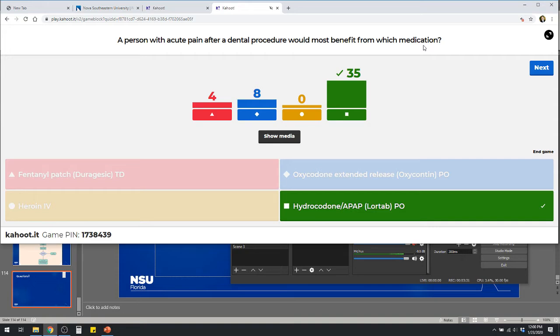So why would a fentanyl patch not be great? Remember, it's slow in onset, right? It takes 12, 24 hours before it really starts to permeate through the skin to get to the systemic circulation. So that's not going to be good. Better for chronic pain issues. How about the extended release OxyContin? Yeah, it's for chronic pain. You don't need that 12-hour sort of duration of action with that one. So that's not really going to be appropriate there.